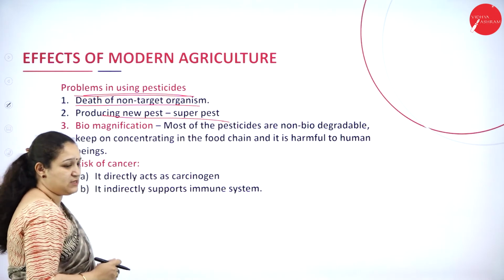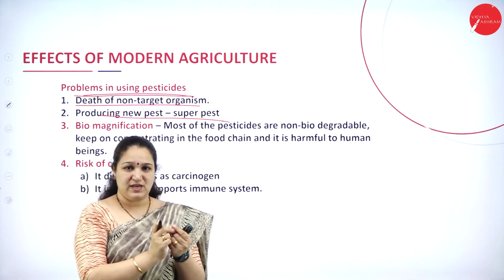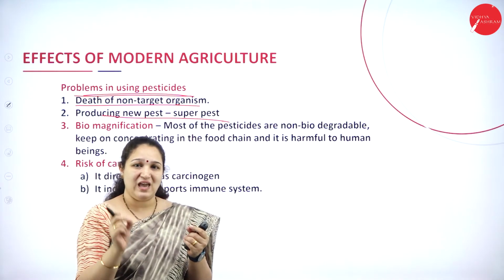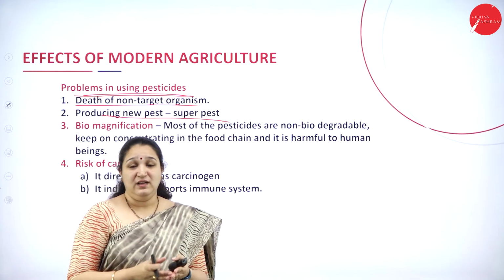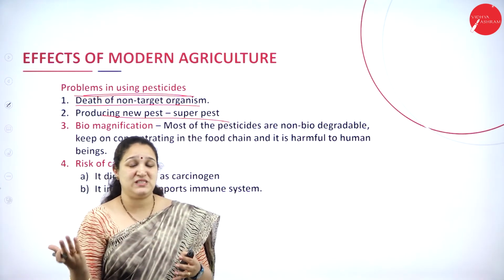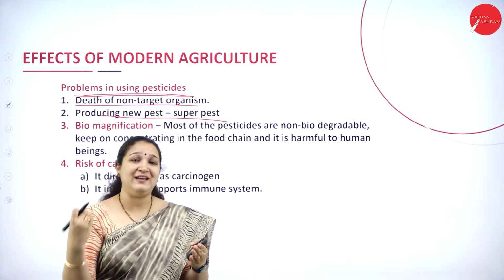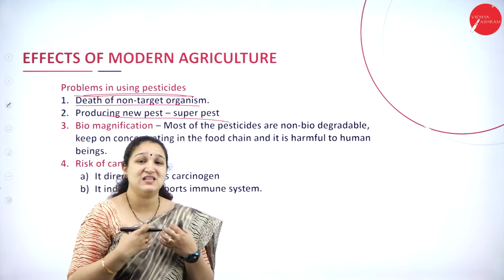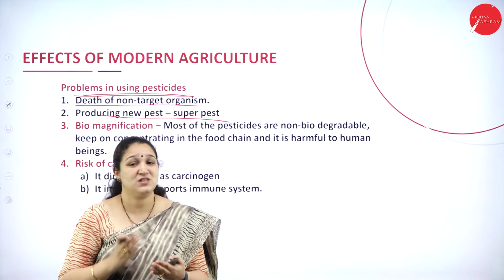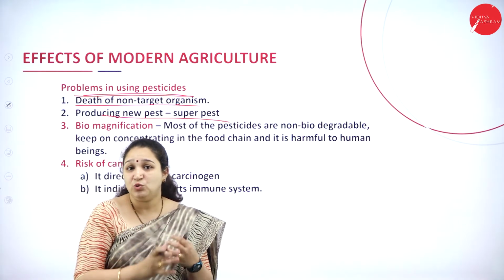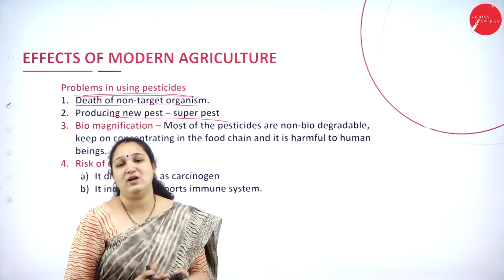What is this super pest? For example, there is a pest for which you have added the pesticide, and you're using the same kind of pesticide for the same pest over and over again. Then the pest gets resistant to the pesticide which you have been using. Now that pesticide will not kill that pest at all, because it has become resistant to the pesticide which was used continuously on it, and that new type of pest which is not dying from the same pesticide is called a super pest.